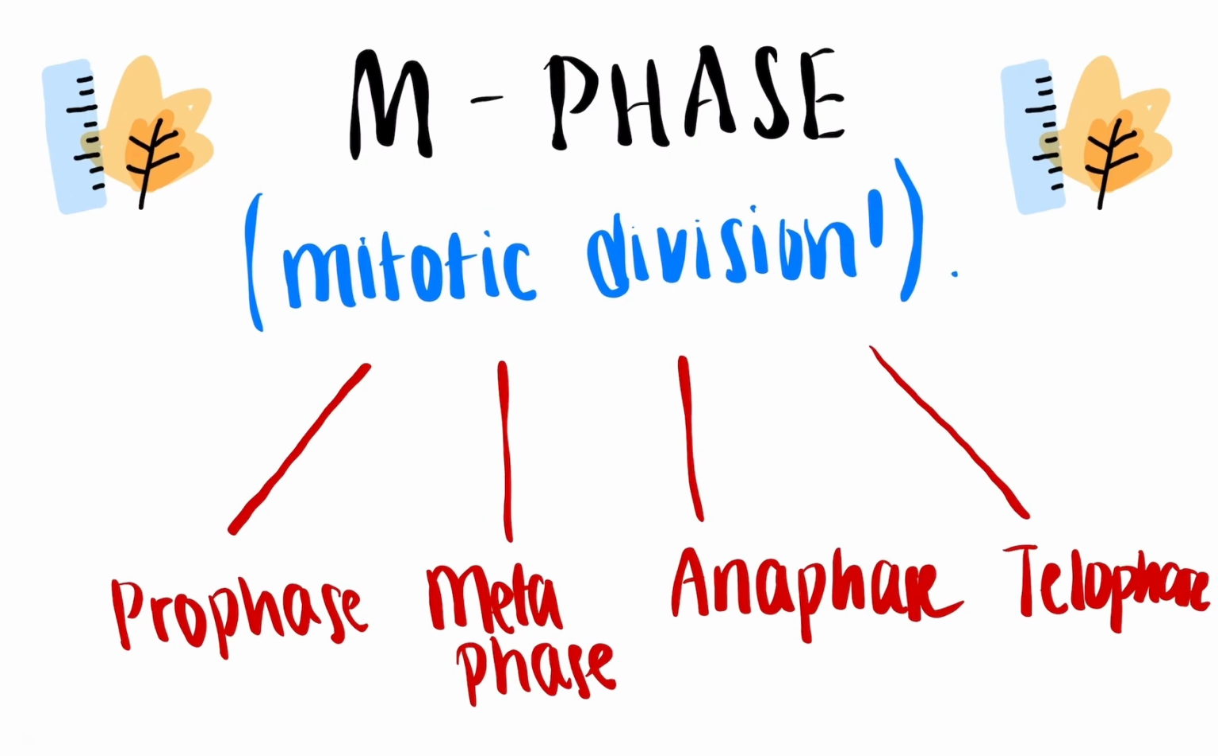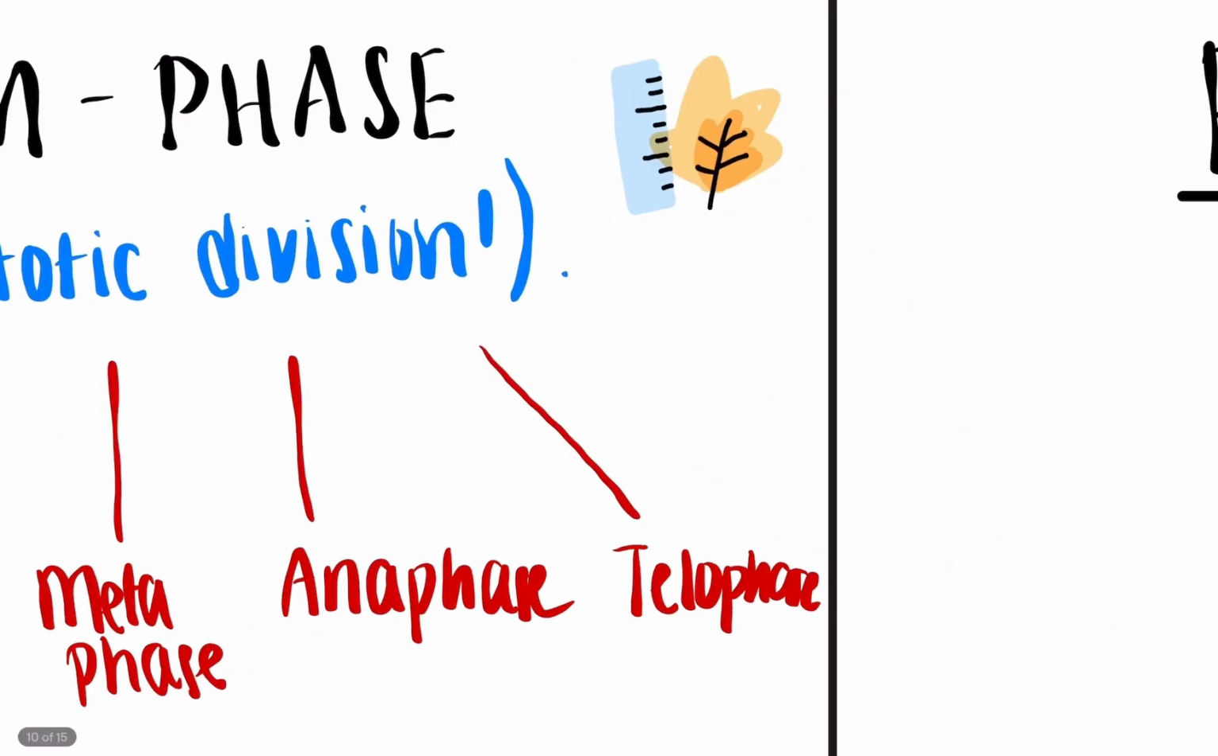Next, we have M phase. This is where mitosis actually occurs. It is the shortest of the phases, about 1 hour, but arguably the most important. In this we have prophase, metaphase, anaphase, and telophase. An easy way to remember these is PMAT. It gives you the order of these phases.